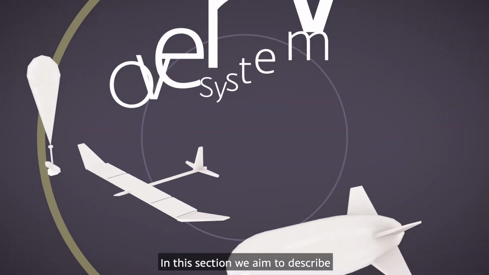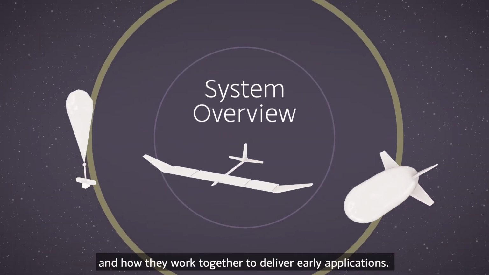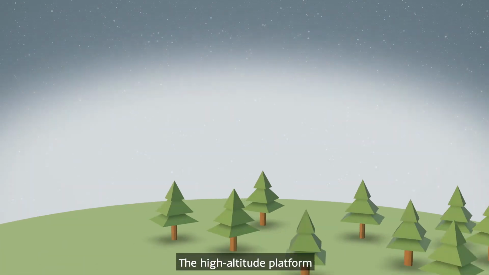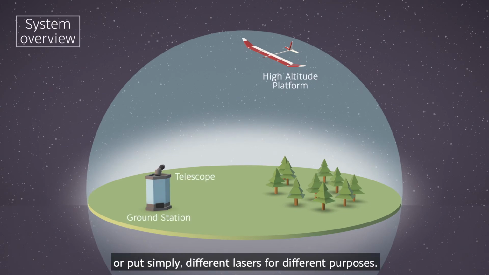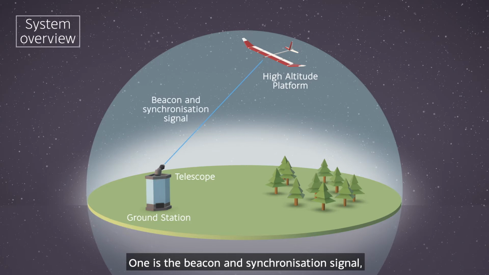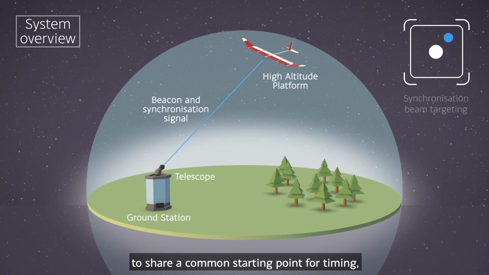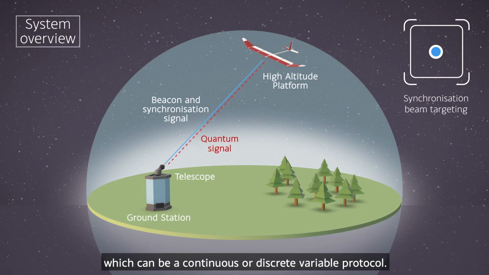In this section, we aim to describe individual systems and how they work together to deliver early applications. The high-altitude platform has a range of optical channels, or put simply, different lasers for different purposes. One is the beacon and synchronization signal, allowing the transmitter and optical ground station to share a common starting point for timing, which is essential for the communications. The other is the quantum signal, which can be a continuous or discrete variable protocol.